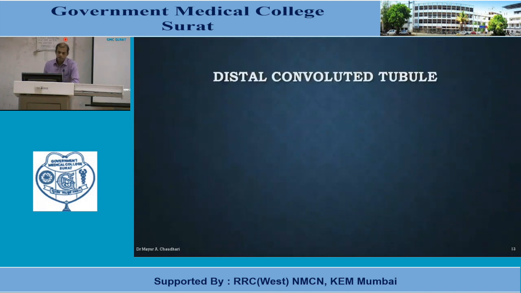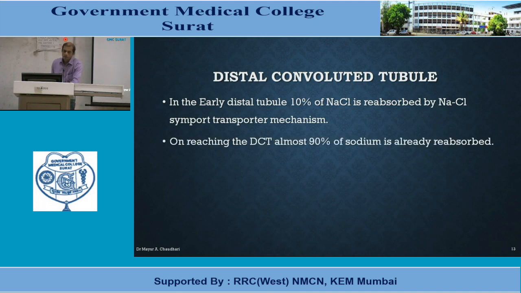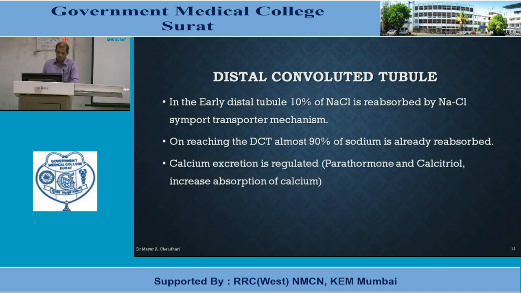Third major site is the distal convoluted tubule. In the early distal tubule, 10% of sodium chloride is reabsorbed by the NaCl symport transporter mechanism. On reaching the distal convoluted tubule, almost 90% of sodium is already reabsorbed and the remaining 10% is again reabsorbed.